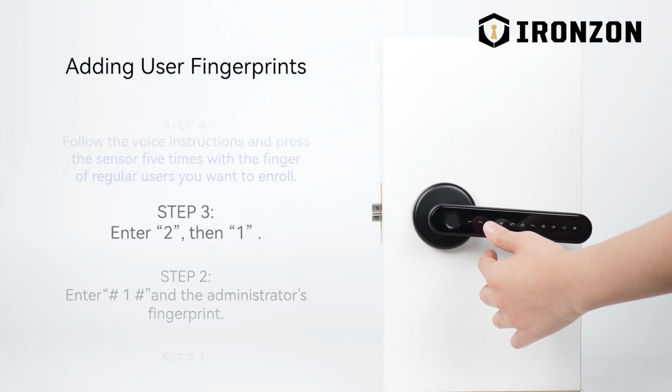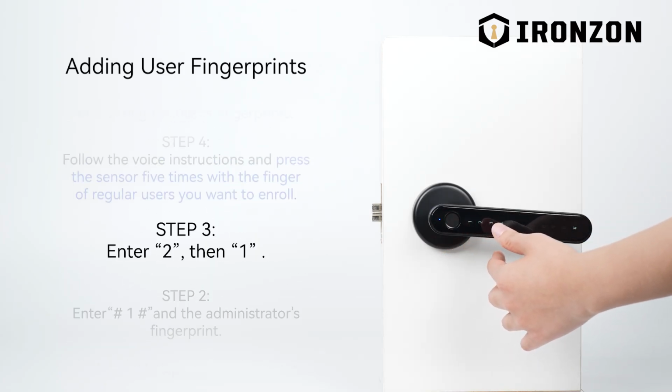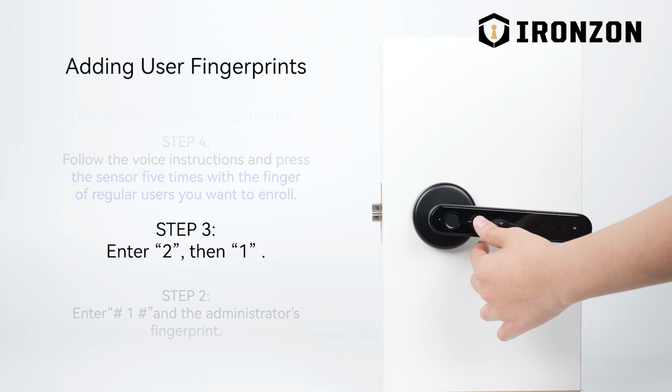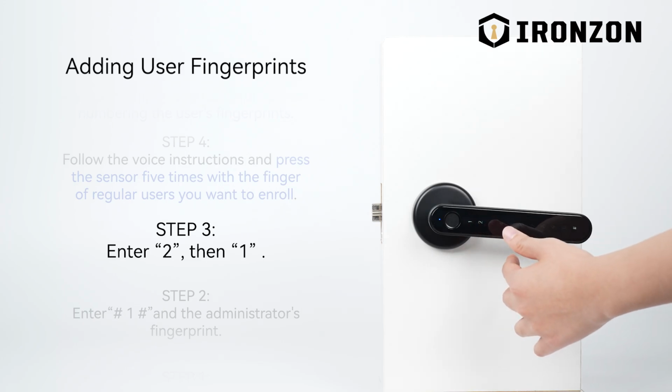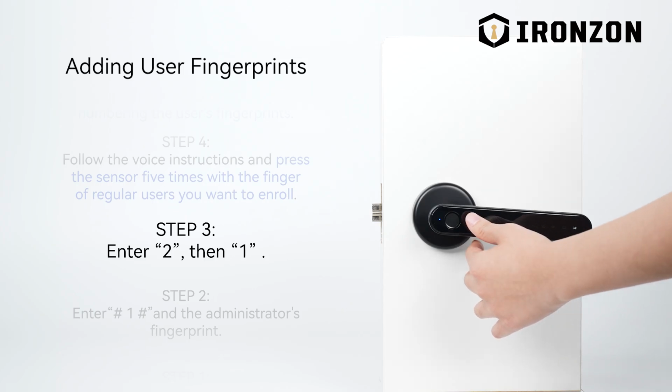Verification succeed. Press 1 for administrator setting. Press 2 for common user setting. Press 3 for system setting. Press 4 for resetting. To return to the previous level, press the pound sign key. Press 1 for adding common user. Press 2 for deleting common user. To return to the previous level, press the pound sign key.